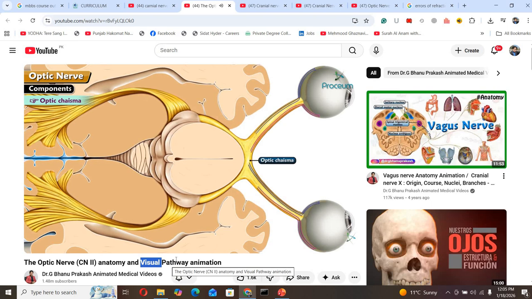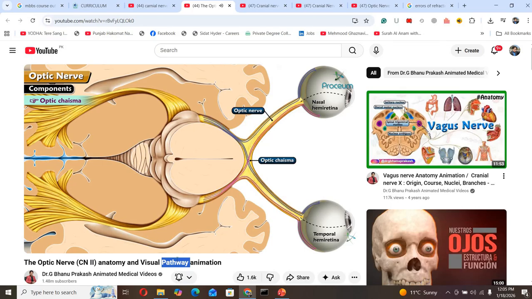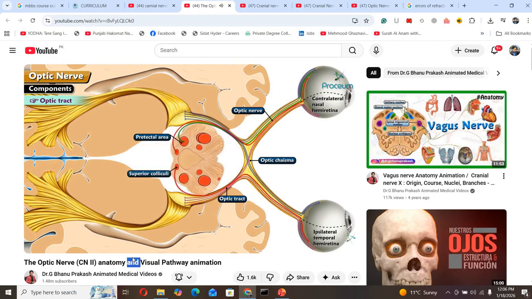At the optic chiasma, fibers of each optic nerve decussate partially to form the optic chiasma. The fibers from the nasal half of the retina cross to the opposite side, but those of the temporal halves do not cross. After decussation, the nerve fibers are called the optic tract. Each optic tract contains fibers from the nasal half of the opposite side, called the contralateral nasal hemiretina, and fibers from the temporal half of the same side, or ipsilateral temporal hemiretina. The optic tract projects into the ipsilateral lateral geniculate body, pretectal area, and superior colliculi.